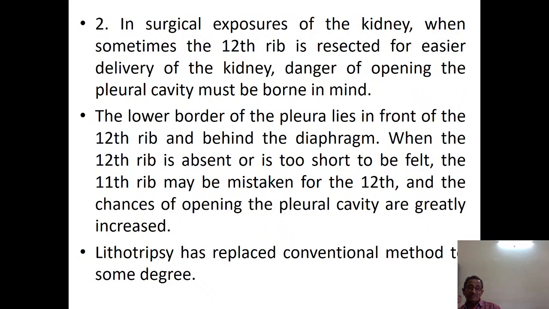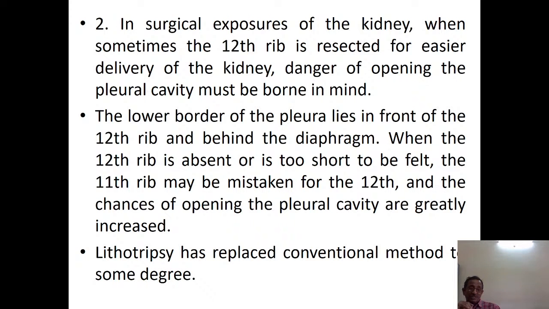Sometimes the 12th rib is so short that it cannot be palpated, so by missing the 12th rib you may resect the 11th rib. That means there is attachment of the pleura to a part of the 11th rib, which can be opened during this resection. So you should be careful to resect only the 12th rib.